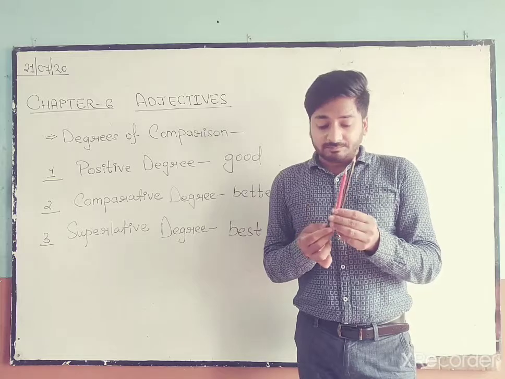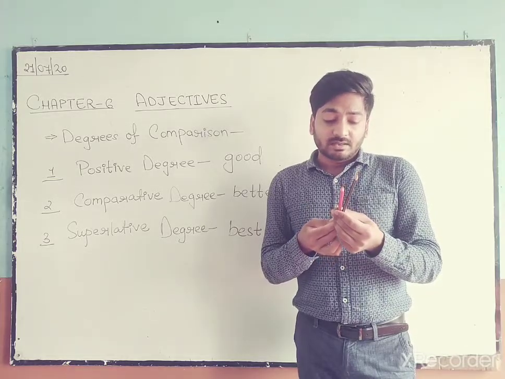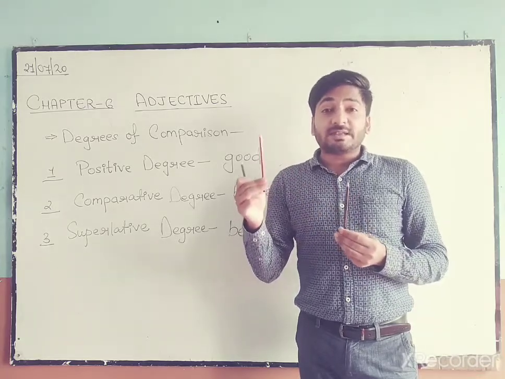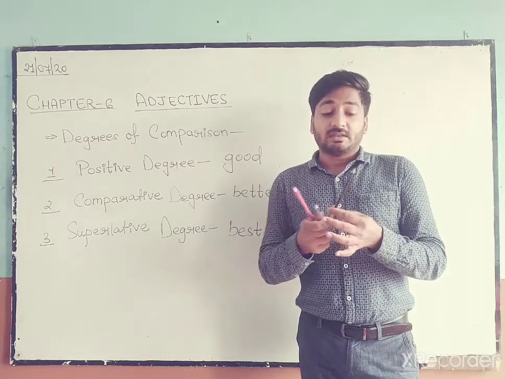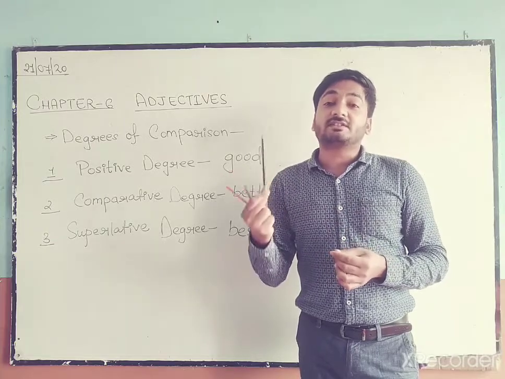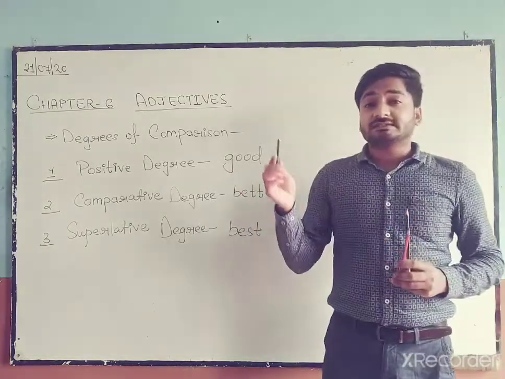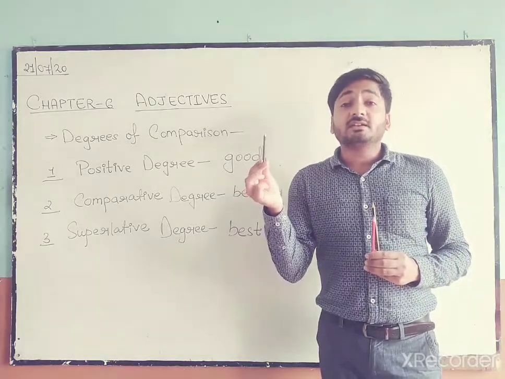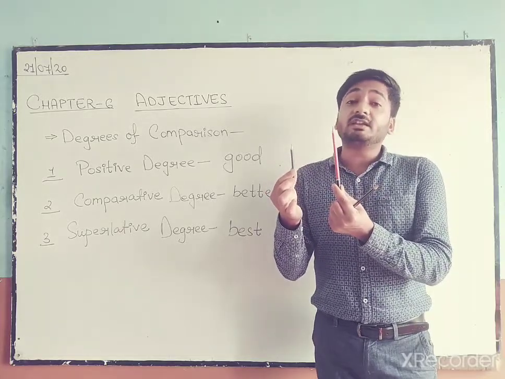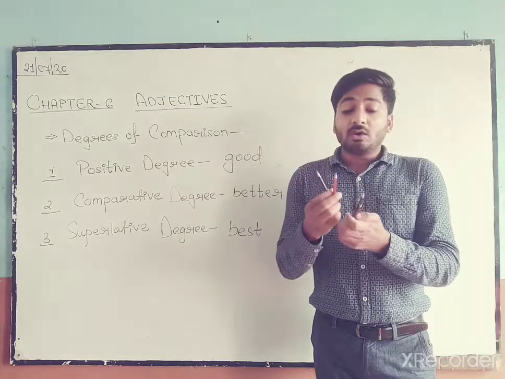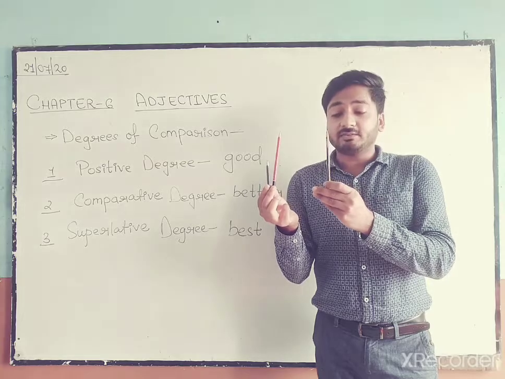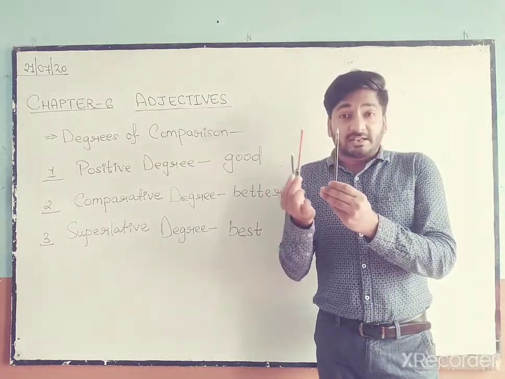Now you can say by the name. See, HB is a large pencil. Natraj pencil is larger than HB. And Apsara Gold is the largest pencil. Okay. When we are describing only one, we are saying large. When we are comparing two pencils with each other, we are using larger, comparative degree. And when we compare one thing with two or more, there we are using superlative degree, largest.